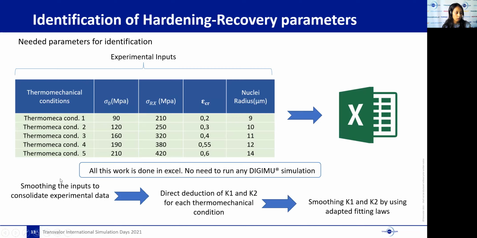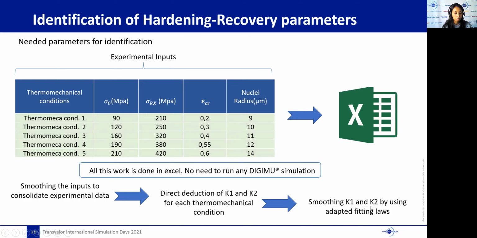First, we start by smoothing all the inputs that we have obtained from the stress curve. The objective is to consolidate the experimental data using simple fitting laws. Then raw values of Q1 and Q2 for each thermomechanical condition can be computed.